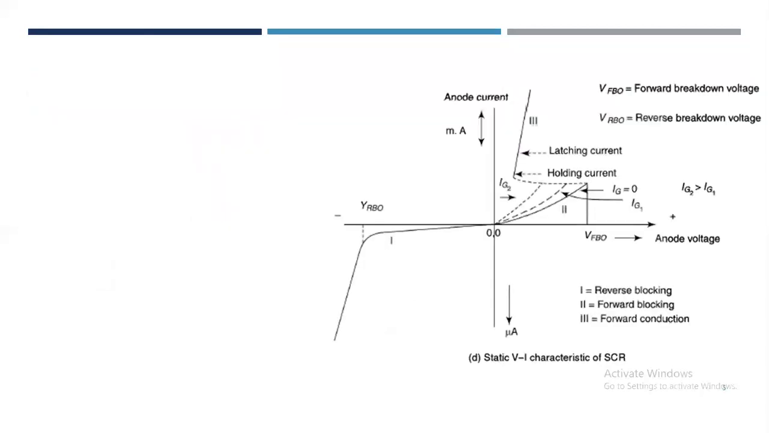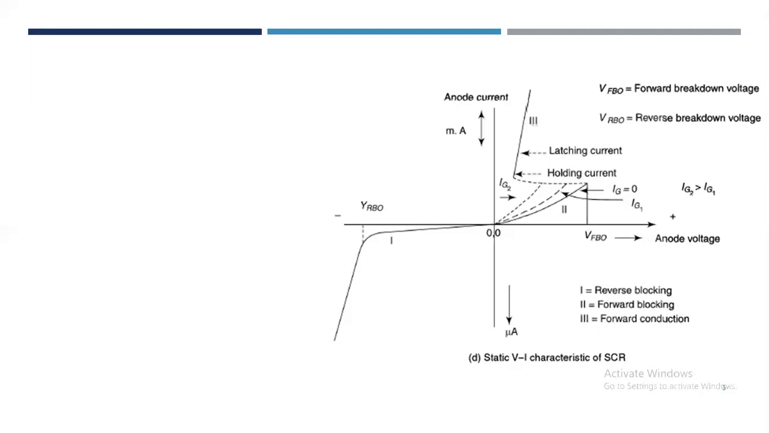Let's see the VI characteristics of SCR. This graph shows the VI characteristics of SCR. At first, it is non-conducting in both forward and reverse direction. As the voltage is increased in the forward direction, the leakage current does not increase appreciably until a point is reached where an avalanche multiplication begins.